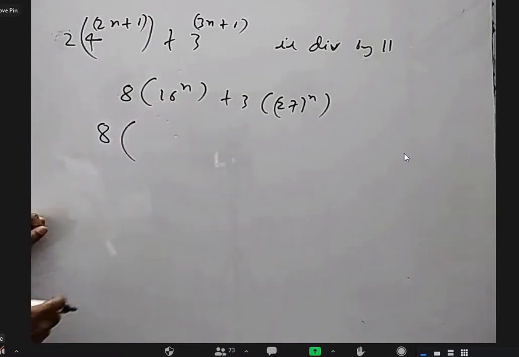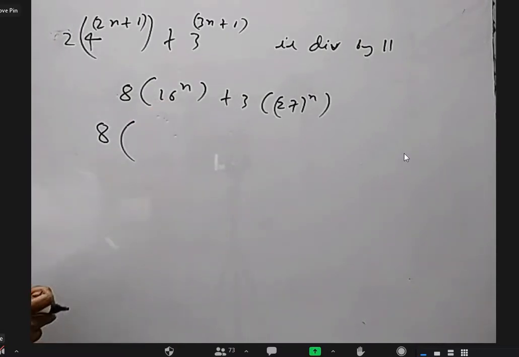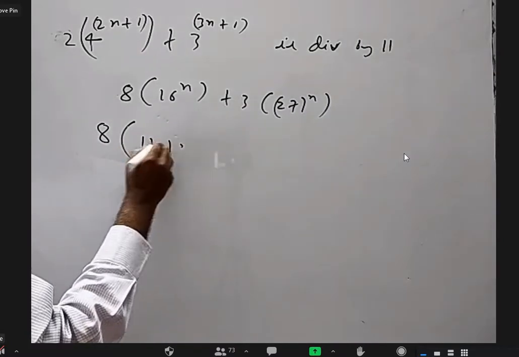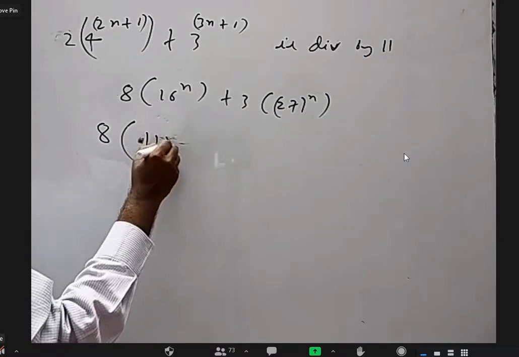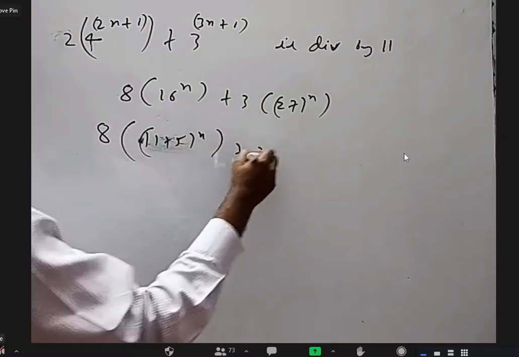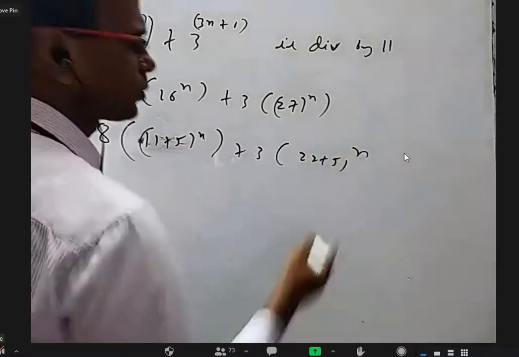I would have written 11 plus 5. Yes, and this I would have written 22 plus 5. Yeah, I can write this as 11 plus 5 whole power n. This is 22 plus 5 whole power n.